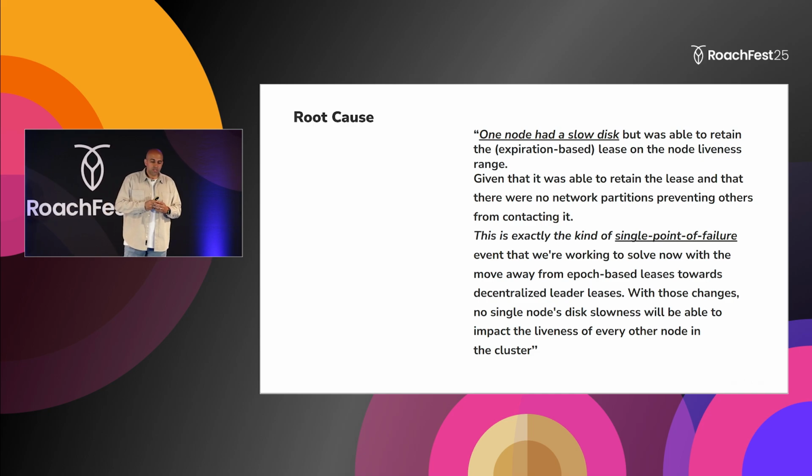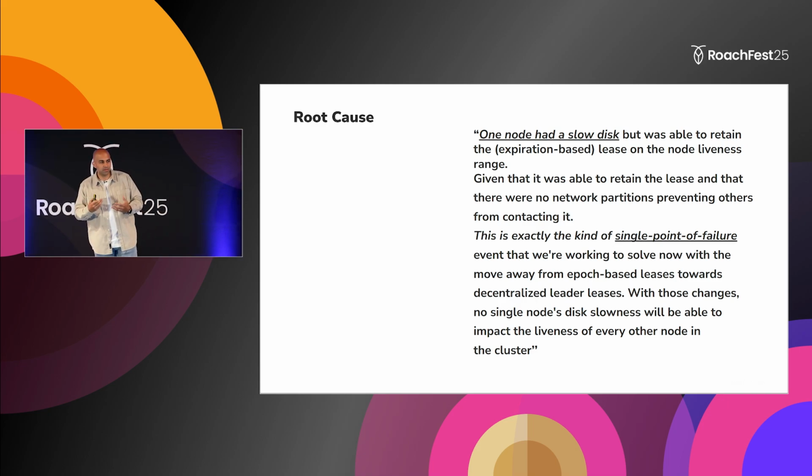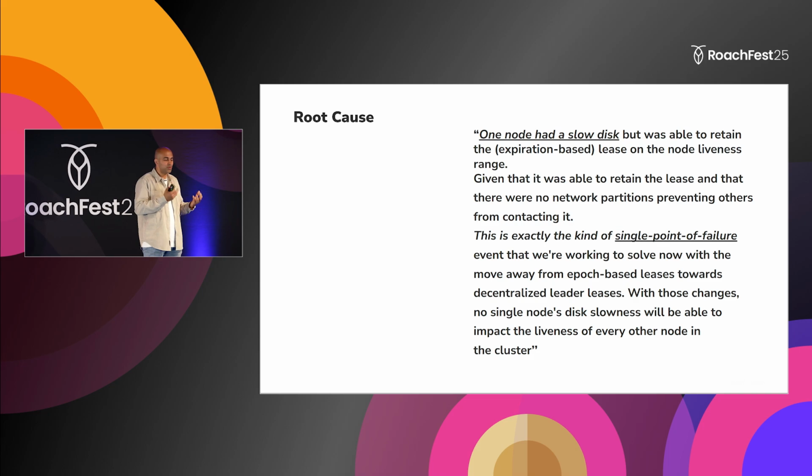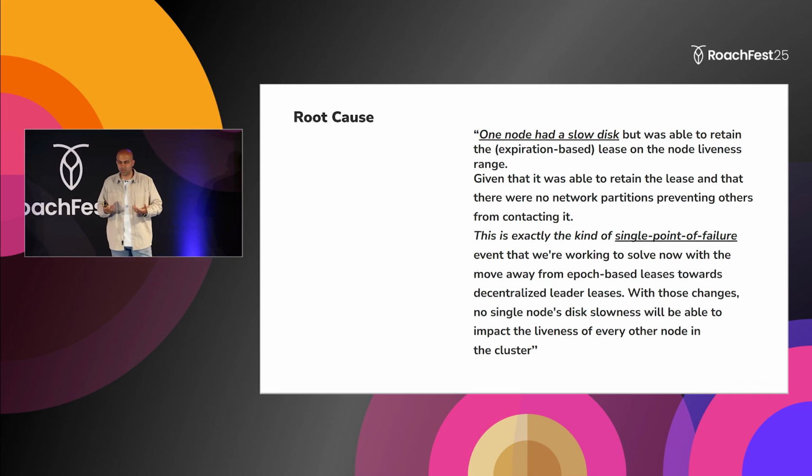The root cause was identified: although Cockroach is a distributed database, there are single points of failure. The single point of failure here was the liveness range, held by the leaseholder nodes.